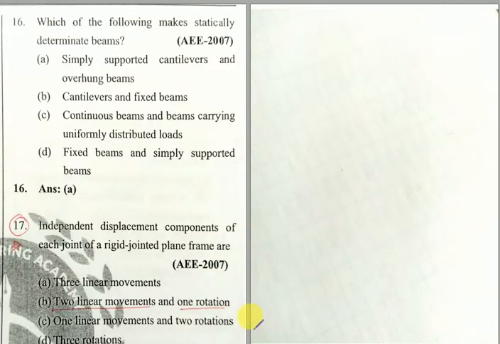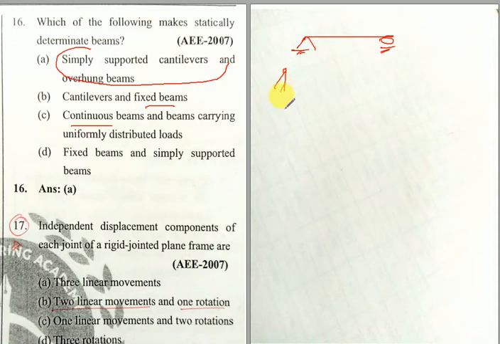Next question. Which one of the following makes statically determinate beams? Simply supported, cantilever and overhanging beams are determinate beams. Cantilevers and fixed beams: fixed beams are indeterminate. Continuous beams and beams carrying uniformly distributed load and fixed beams, all these are indeterminate. Only simply supported beams, cantilever beams and overhanging beams are determinate structures.